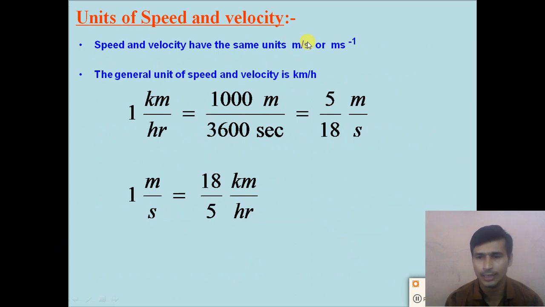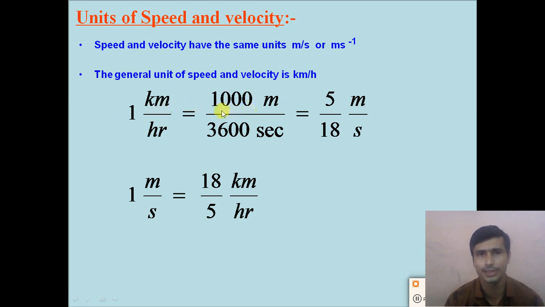The SI unit of speed and velocity is meter per second, but the general unit of speed and velocity is kilometer per hour. So how can we convert kilometer per hour into meter per second or meter per second into kilometer per hour?